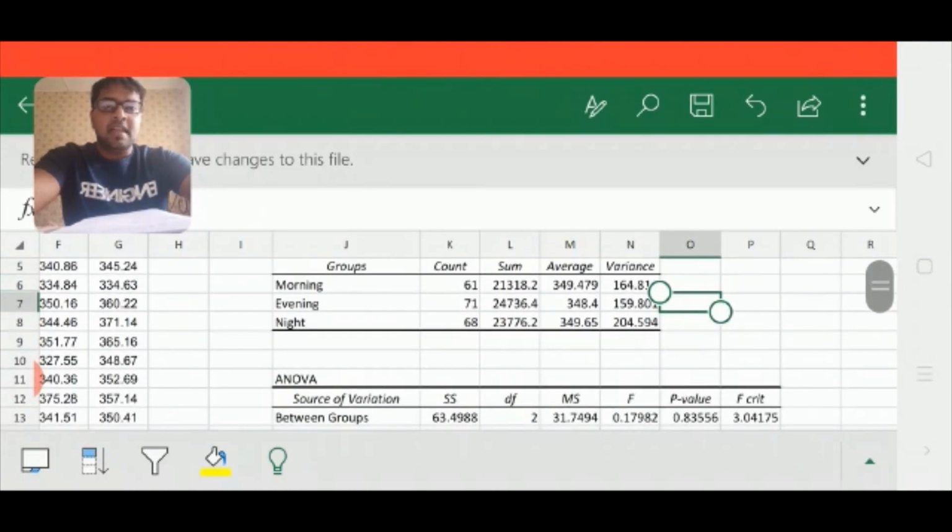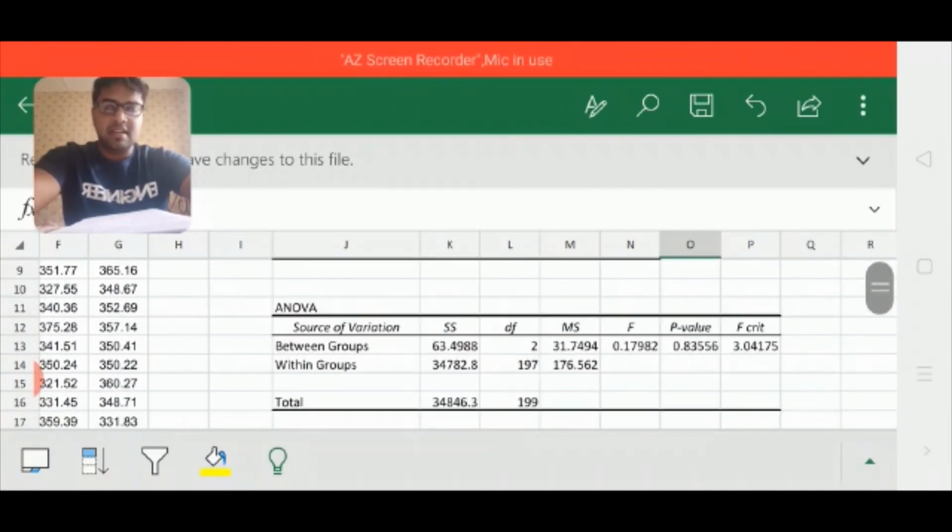Then we use ANOVA. When using ANOVA, we find the sum of squares (SS), df is the degrees of freedom, MS is the mean of squares, and F is the F test value. In this case, we can identify whether H0 is accepted or rejected.